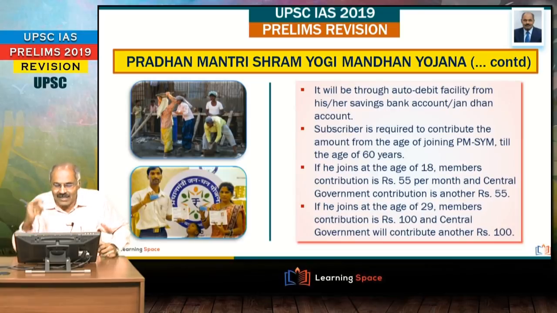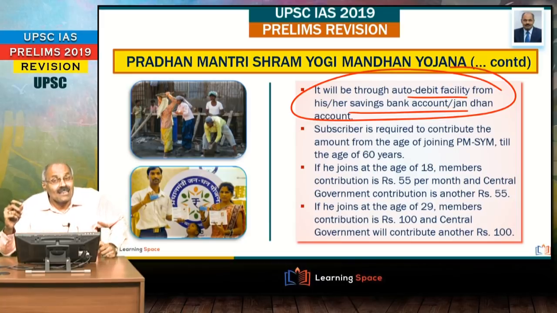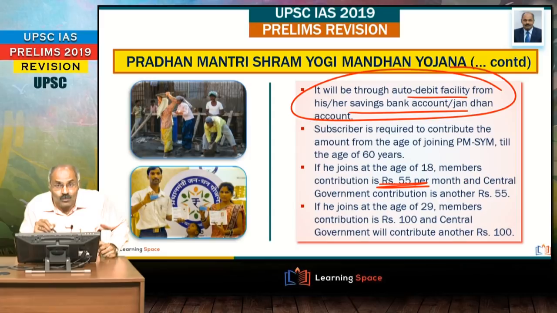Next important aspect, it will be through auto debit facility from the bank account. And the next one is anyone can join in the age group of 18 to 40 years. If anyone is joining at 18 years, per month they have to pay 55 rupees, and the central government will contribute another 55 rupees every month.